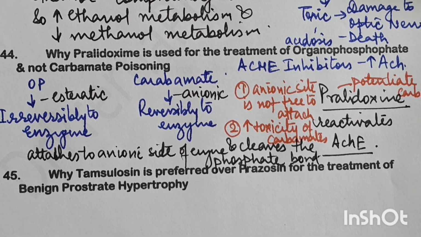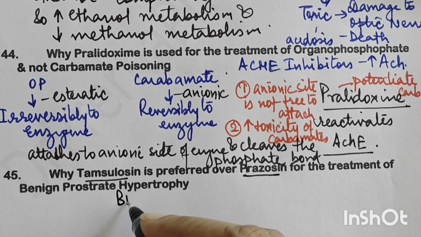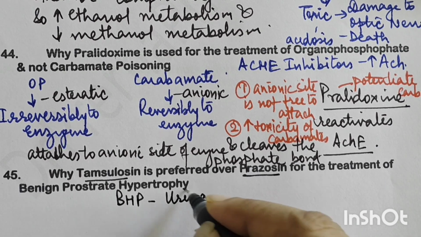The next question is, why is tamsulosin preferred over prazosin for the treatment of benign prostatic hypertrophy? So in benign prostatic hypertrophy patients, there are basically urination issues.